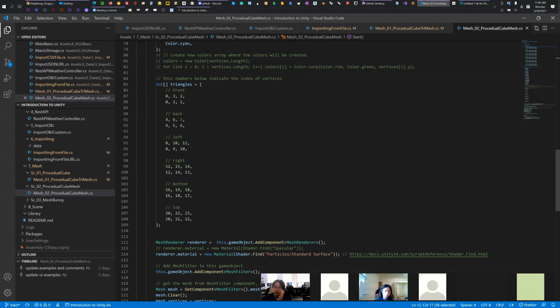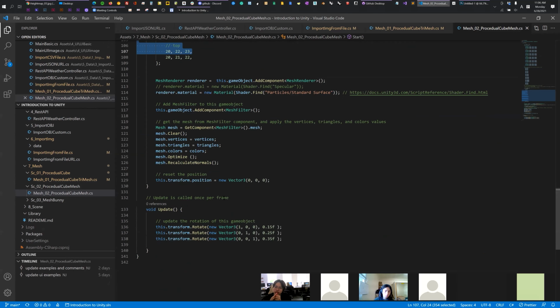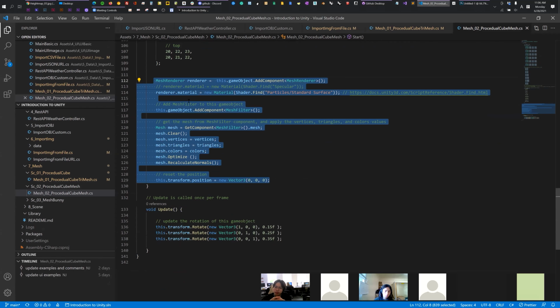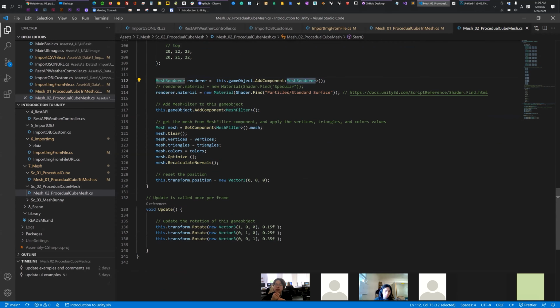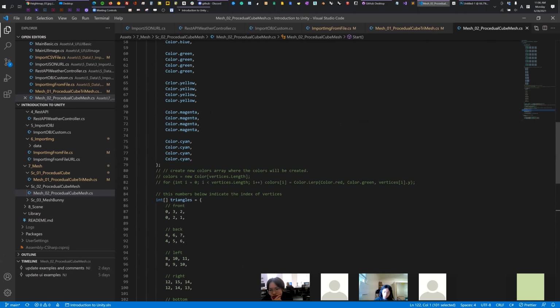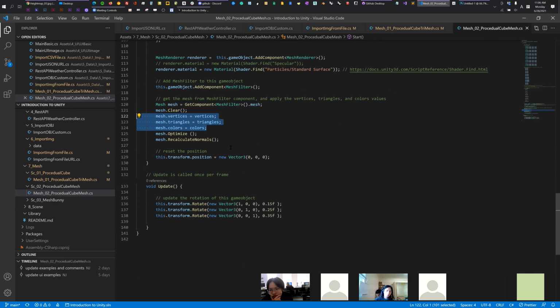And connectivity, as we learned in the previous example, is identical. We create the mesh renderer and mesh filter, get the mesh from the mesh filter, and then update the vertices, triangles and colors. These three pieces of information we prepared here. The rest of them is the same as before.